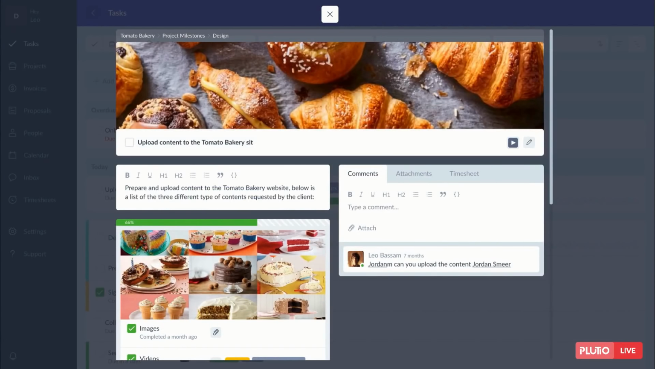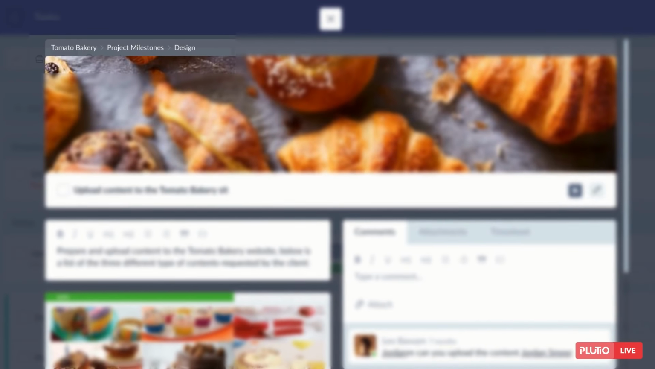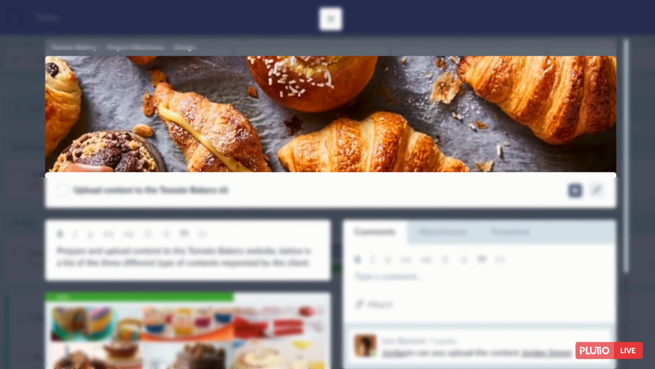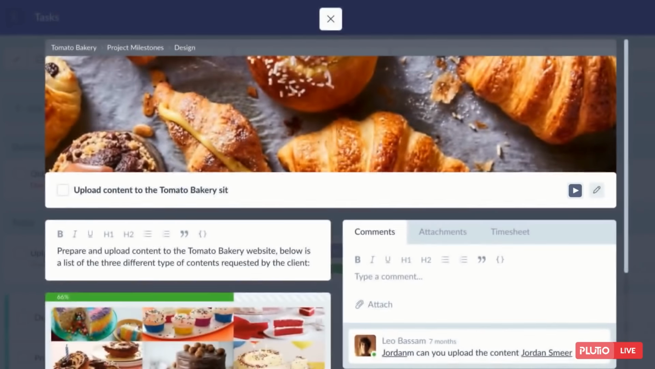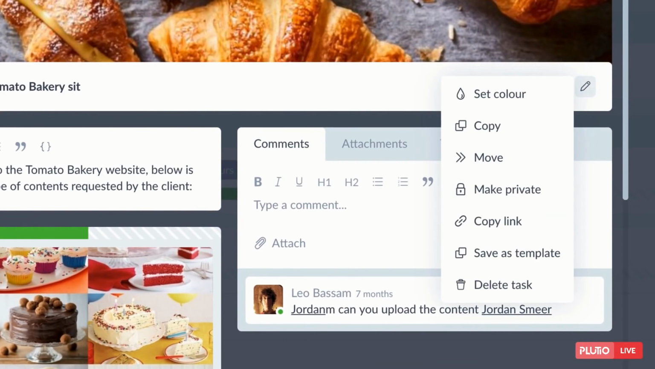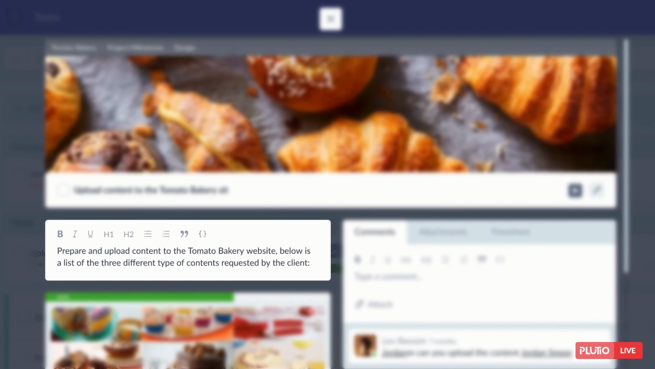The task page is divided into different sections: the location of the task, cover image if applicable, the task title, time tracking trigger, task options menu, which allows you to set a color, copy, move the task, mark it private, and other options. The task description area, which allows you to expand on the task with more information.